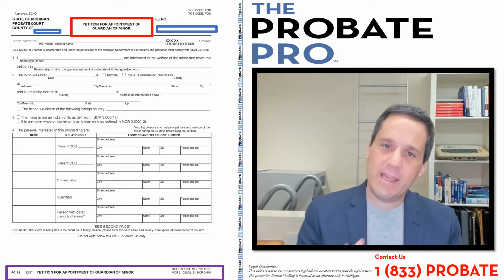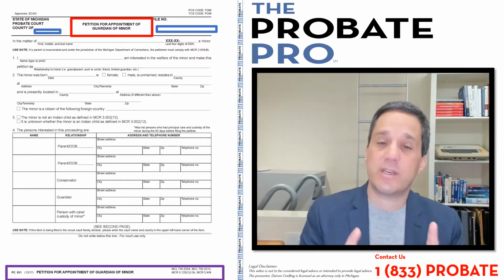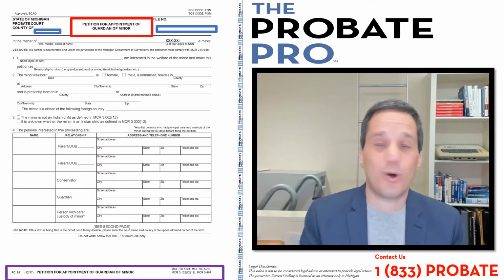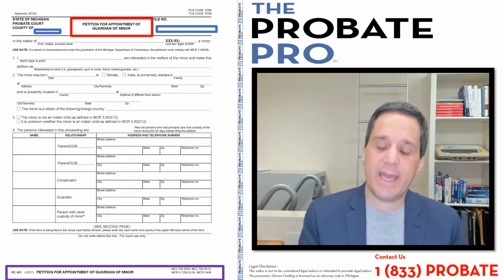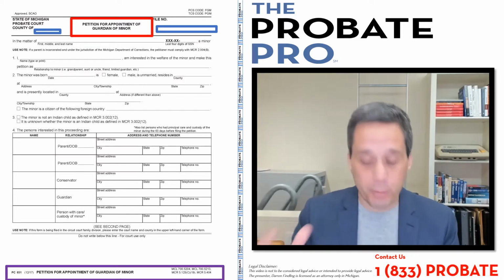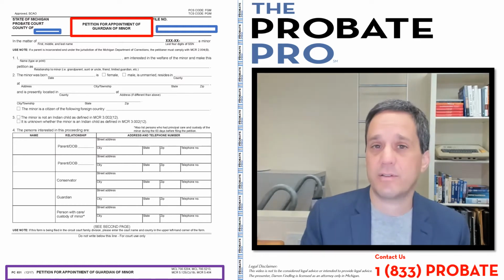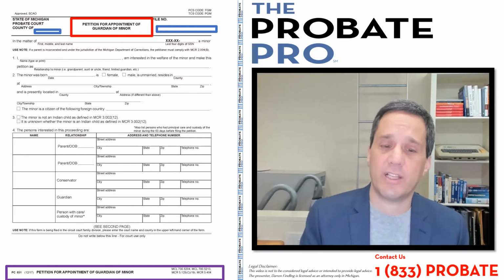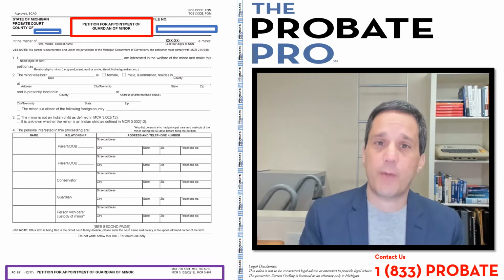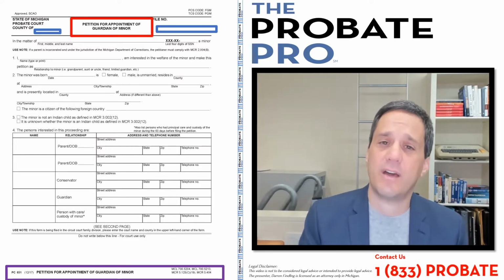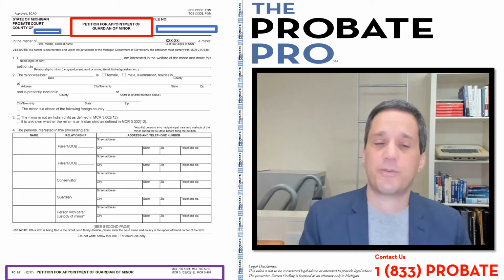Now, again, this particular form is used in a narrow context. It relates only to minors. And there is a separate process that's used for an adult that is in need of a guardianship. And there's actually separate statutes that relate to the appointment of a person for an adult. This is for a minor.